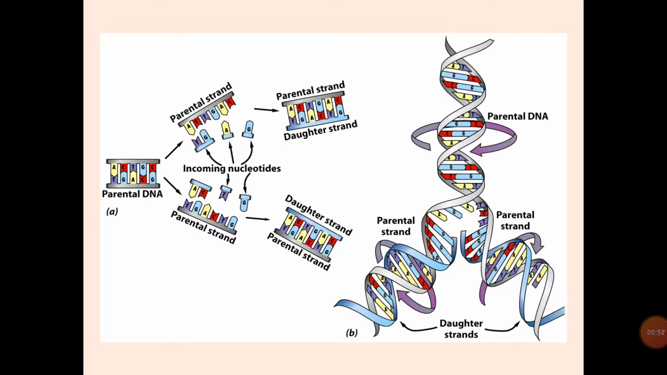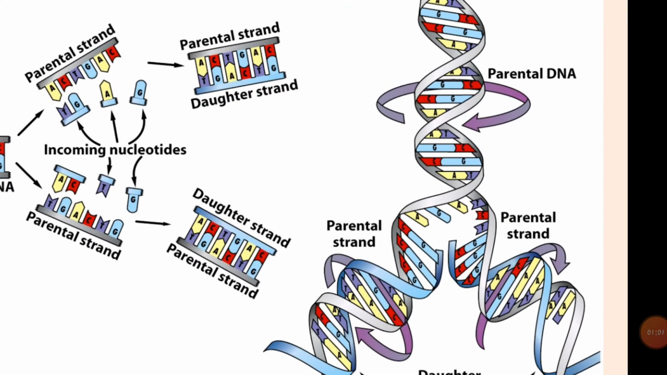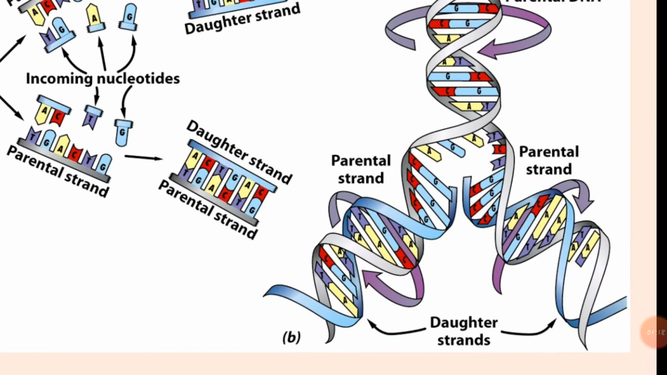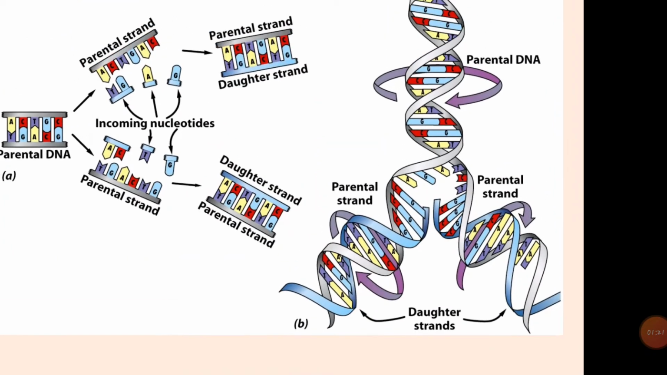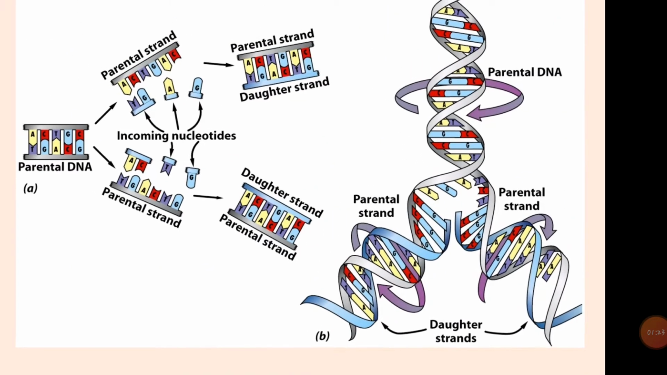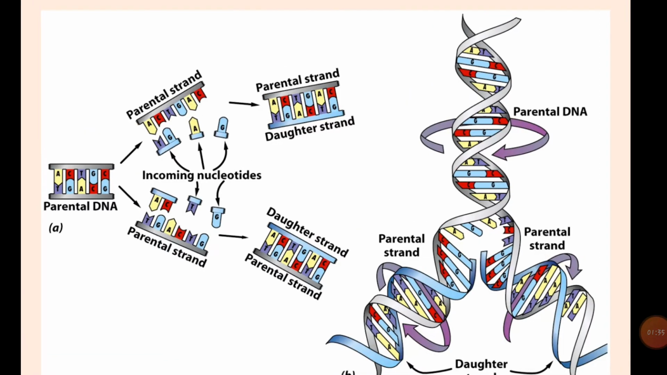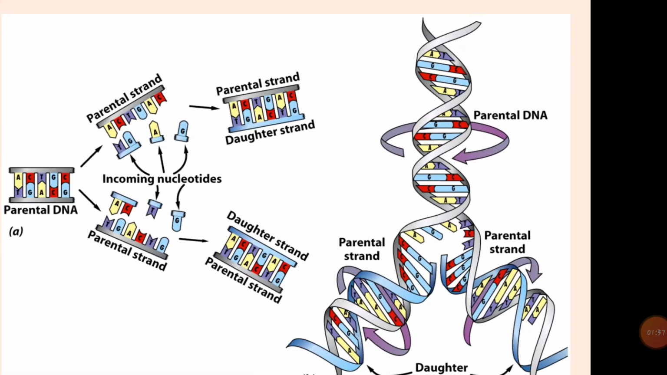Then here we can see the process of replication. First, on that double stranded DNA, the hydrogen bonds present between the two strands get broken, and on both strands there is formation of a complementary strand, and finally there is formation of two daughter strands. Daughter strand and parental strand, parental strand and incoming nucleotides, and there is formation of two daughter strands. In this way, we'll see this process in detail in the next lecture.